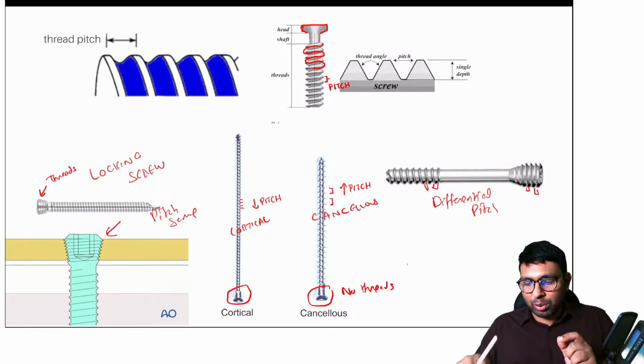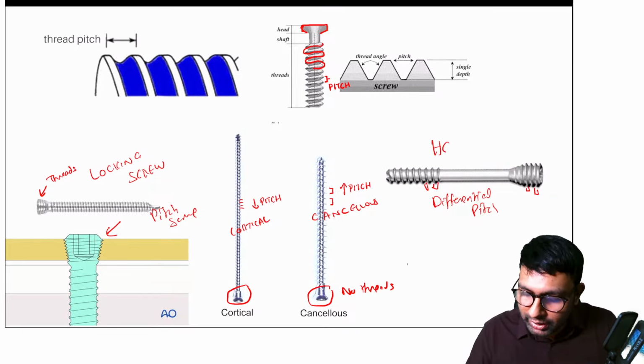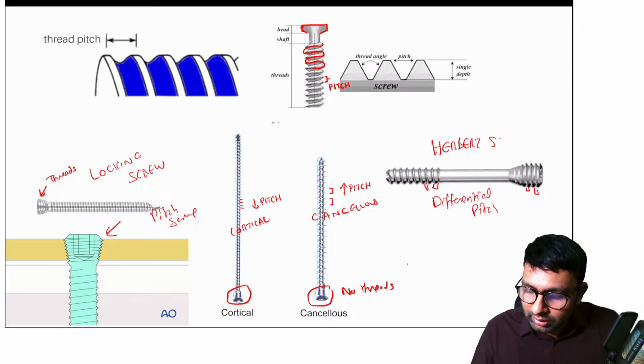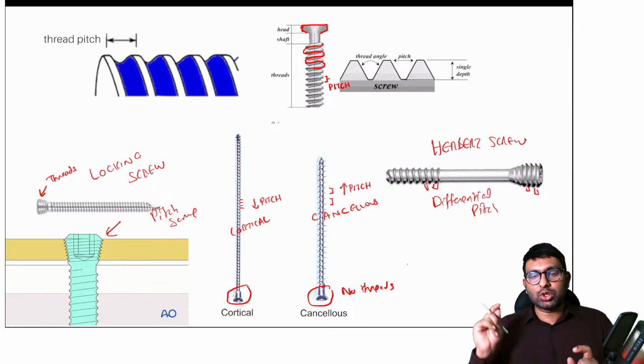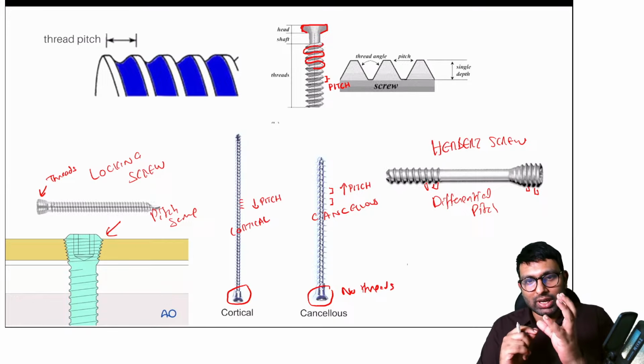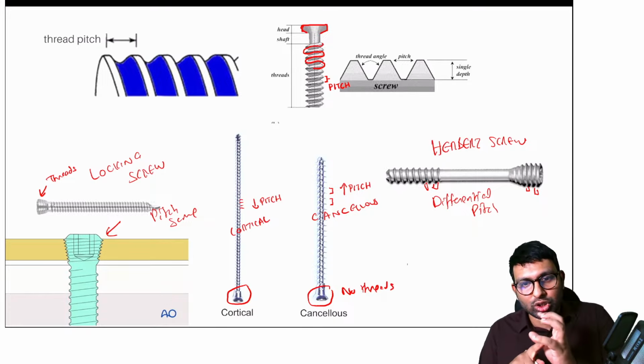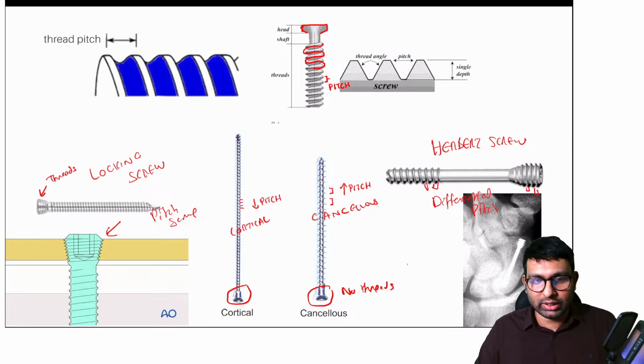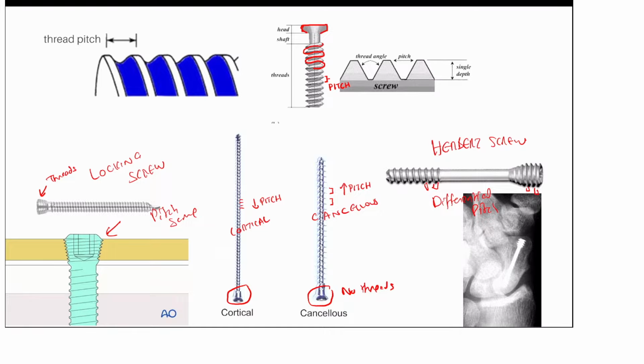And that is why we put this Herbert screw. This is called a Herbert screw. If we put this Herbert screw into a scaphoid, you will be able to see that because of the differential pitch, there will be reduction of the bone and also the screw will go inside with the reduction. That is why the Herbert screw is being used. So this is a Herbert screw.